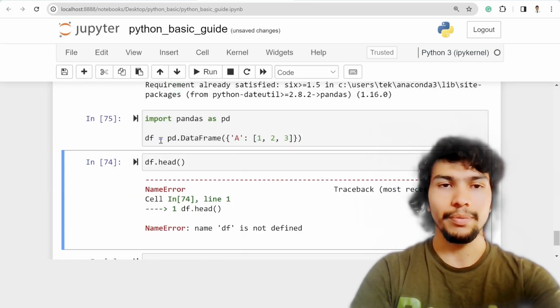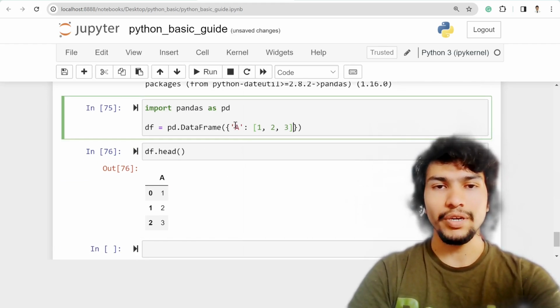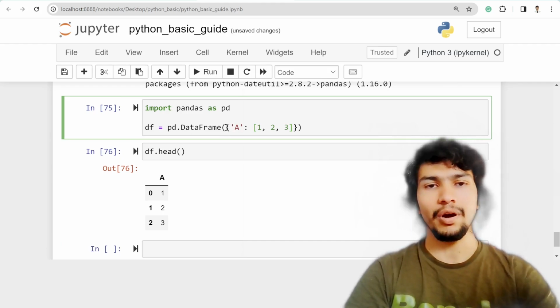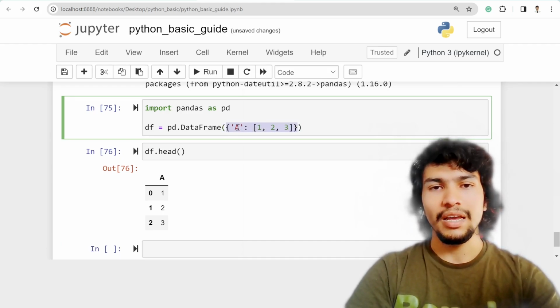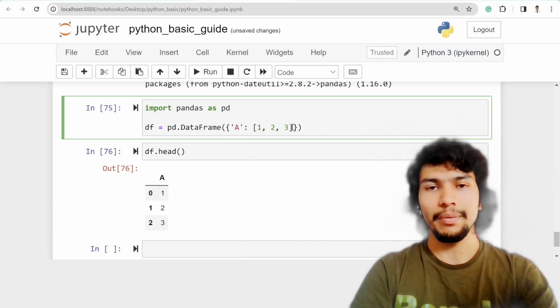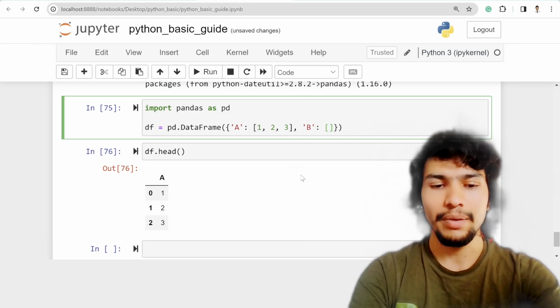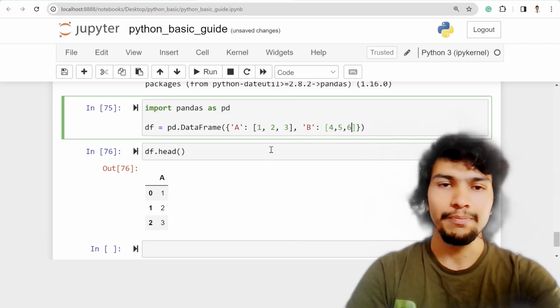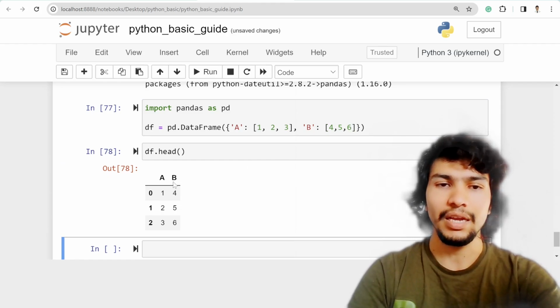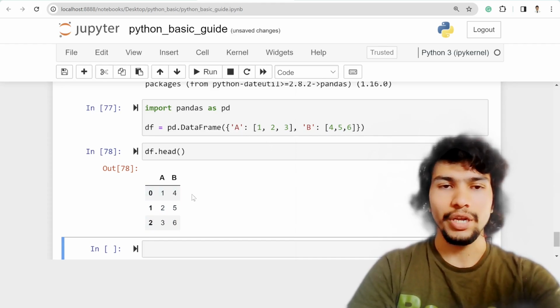Okay, so maybe I need to run it again and then again, right? So in the data frame object, you need to pass the dictionary, and the key values will be available in the first column part, and all the values will be available in the rows. So for example, I can add another column called b, and then maybe I can use 4, 5, and 6. And if I say that, then I'm adding another full column, right? So that's how it works actually.